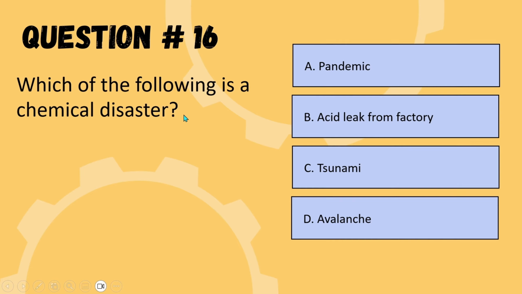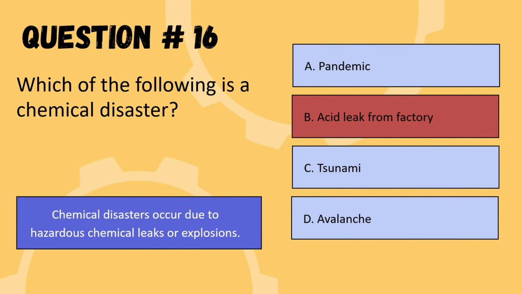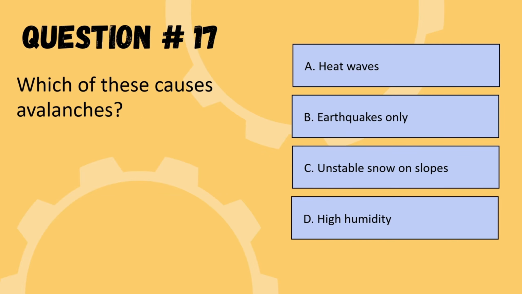Which of the following is a chemical disaster? The options are pandemic, acid leak from factory, tsunami, or avalanche. So the correct option is option C, acid leak from factory. So we are moving to the next question. Which of these cause avalanche? Options are heat waves, earthquake only, unstable snow on slope, or high humidity. So the correct option is option C, unstable snow on slope.